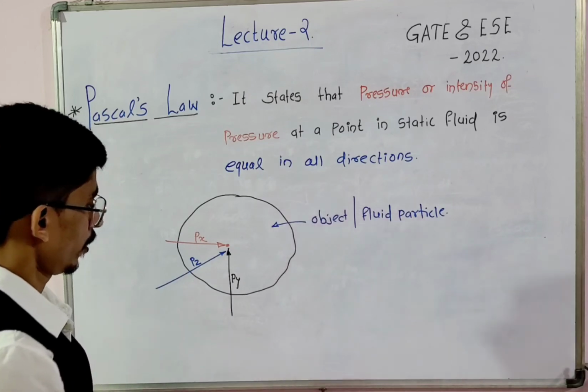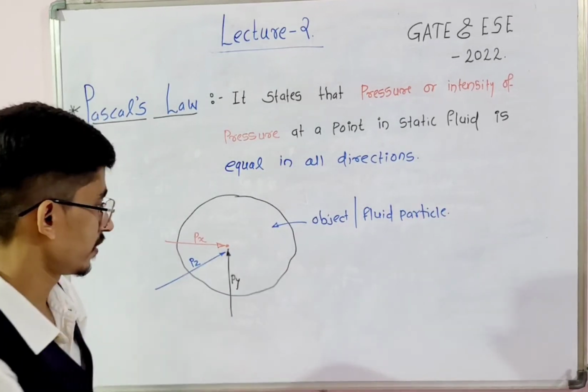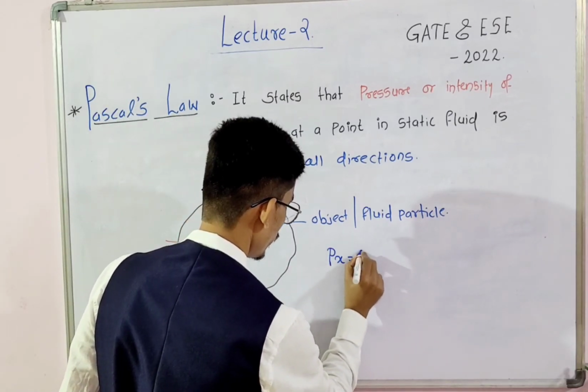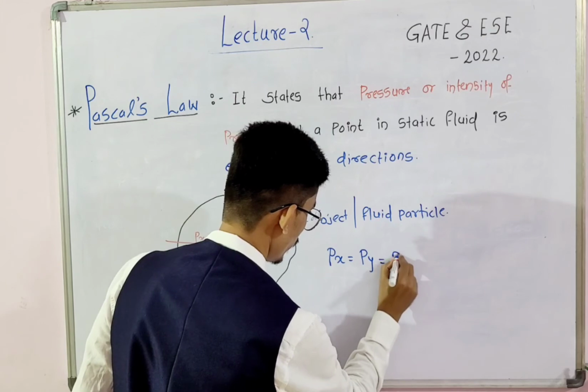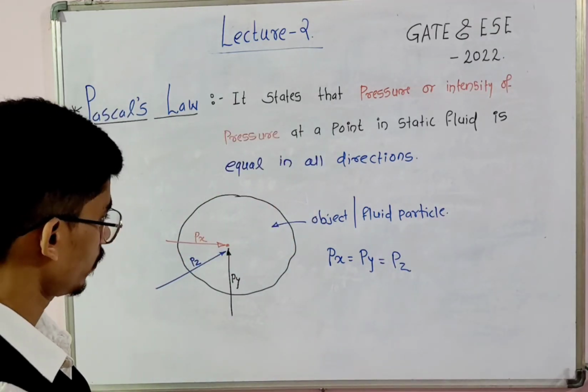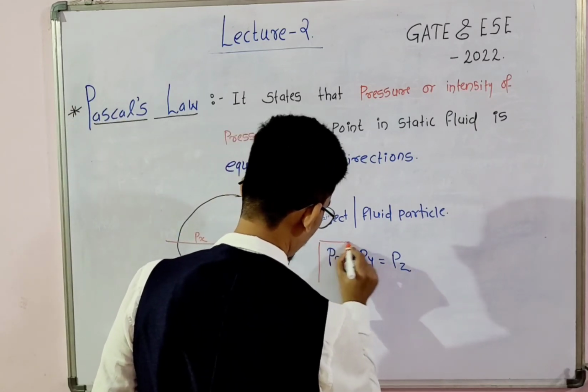If you measure all these intensities of pressure, you will get Px is equal to Py is equal to Pz, and this is nothing but Pascal's law.